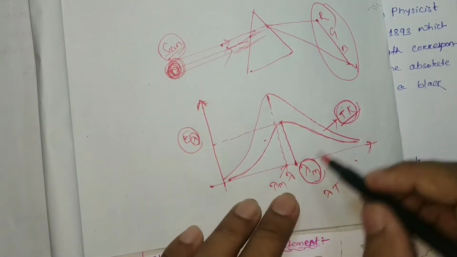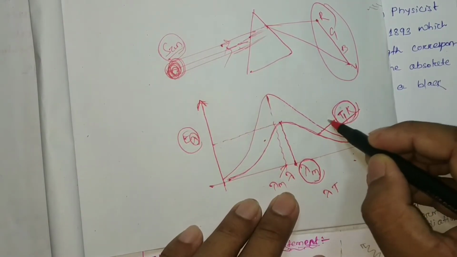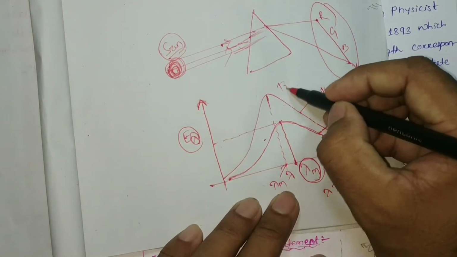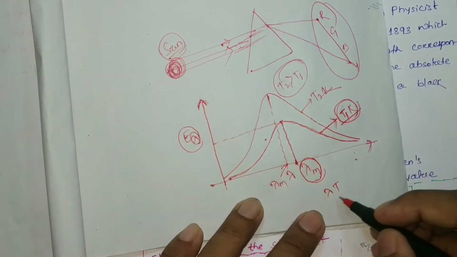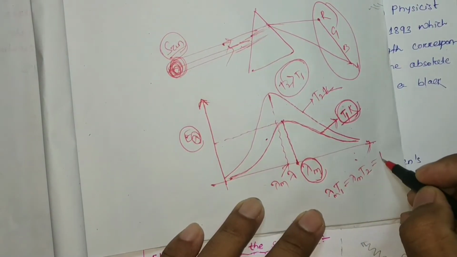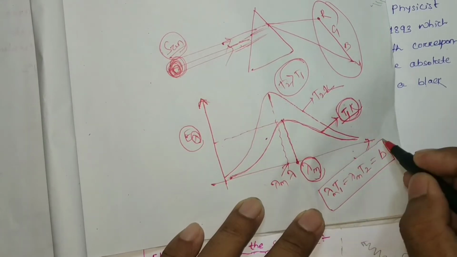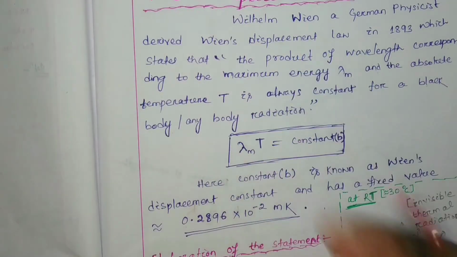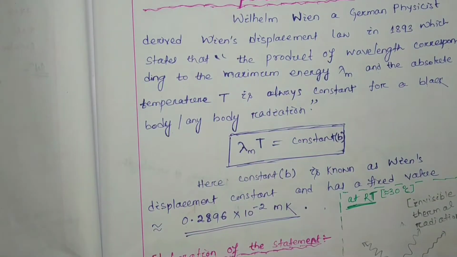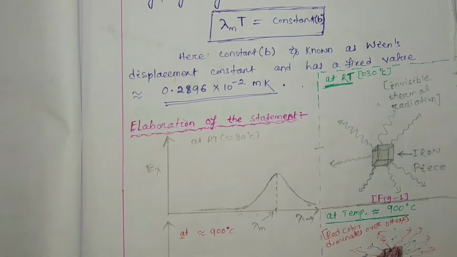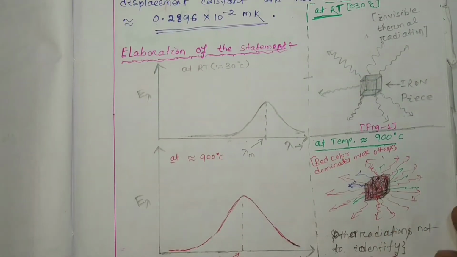Suppose this one is at T1 and this one is at T2, where T2 is greater than T1. So lambda m T1 equals lambda m T2, always a constant. That is Wien's displacement law. We will discuss it thoroughly with an example, so watch carefully.